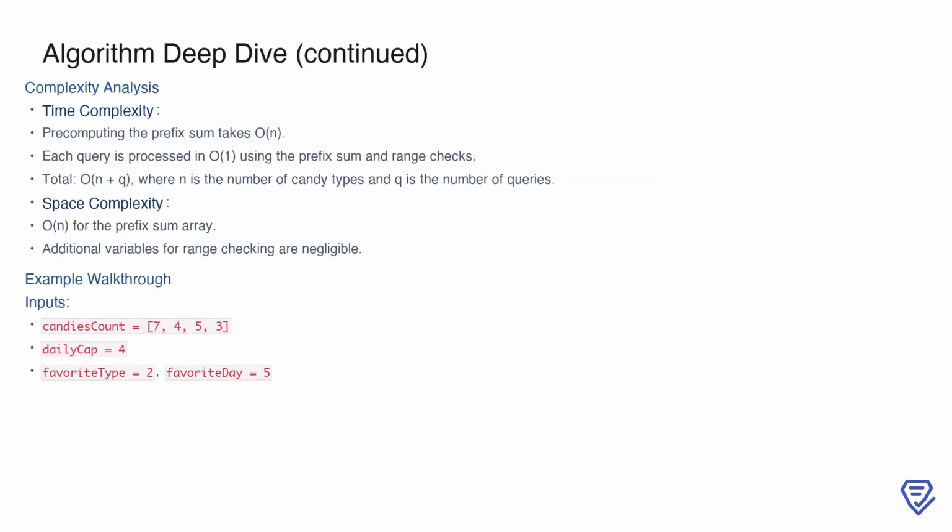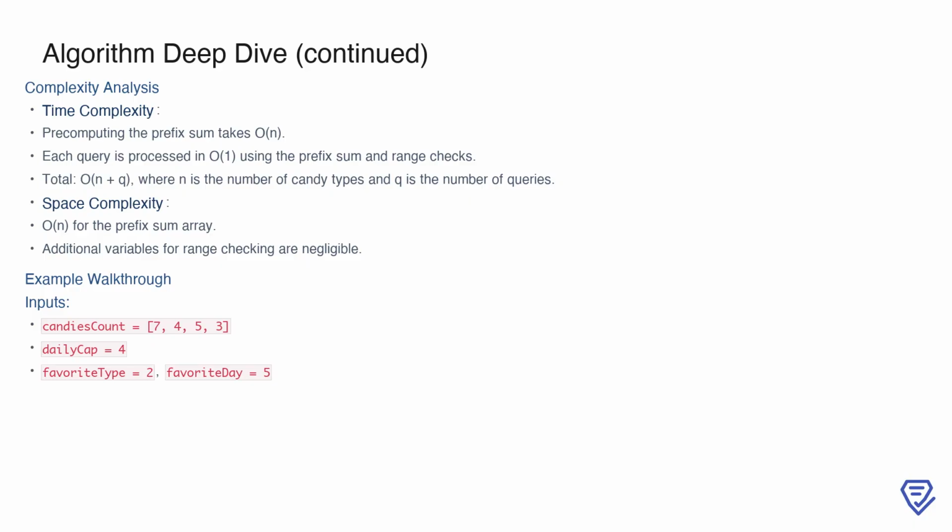Analyzing the complexity of this approach, the time complexity is driven by two main components: computing the prefix sums and processing the queries. Computing the prefix sum array takes O(n), where n is the number of candy types. Each query is handled in constant time, O(1), using the prefix sums and range checks. Therefore, with Q queries, the total time complexity is O(n + Q). In terms of space, the prefix sum array requires O(n) additional space, and the variables used for range checking are negligible in comparison. To illustrate how this works in practice, let's consider an example.